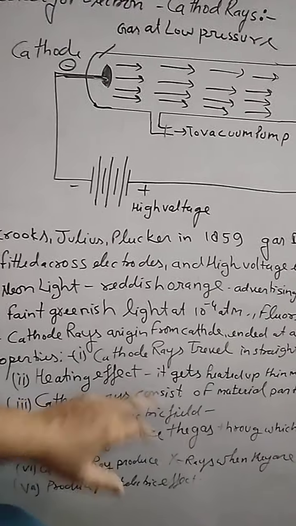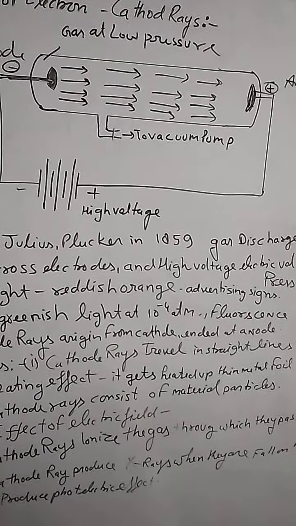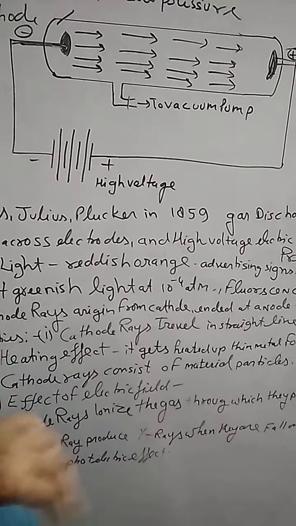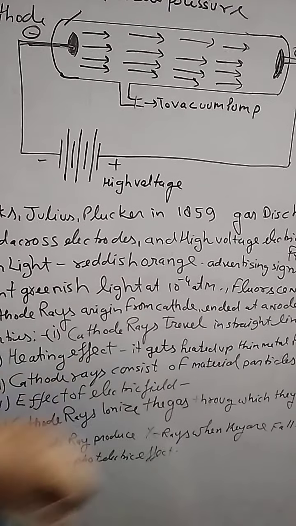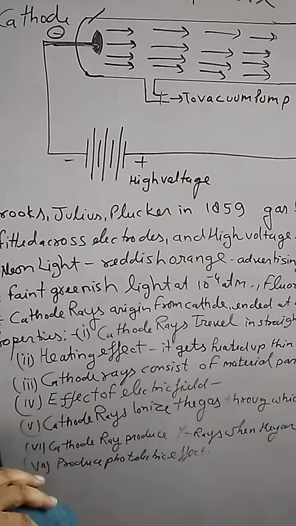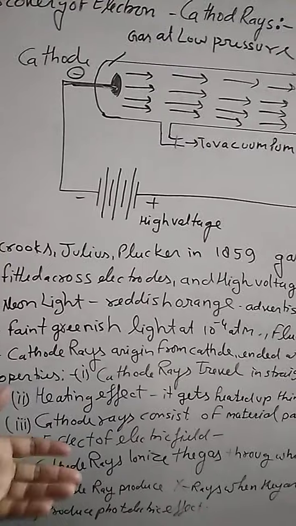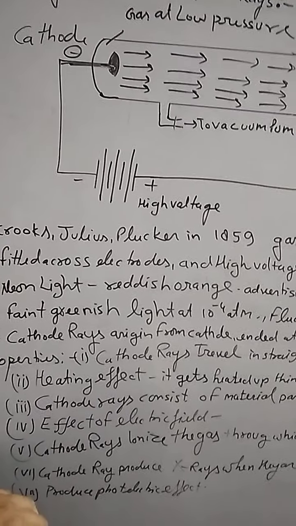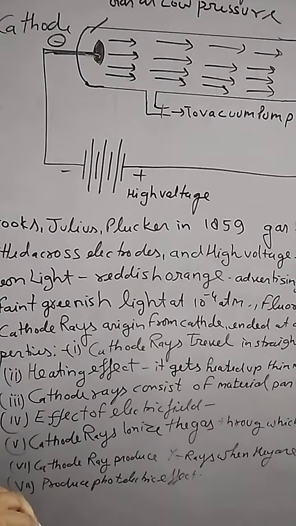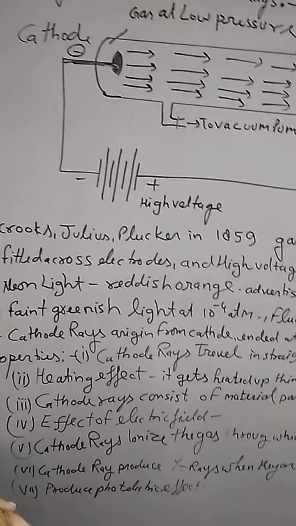Whenever cathode rays strike a thin plate of any metal, that thin plate gets heated up. Number two, if we put an opaque substance, any kind of crystal, in the path of the cathode rays, that crystal makes a shadow on the screen. The third property is that cathode rays consist of material particles. How do we understand that? If we put a small paddle wheel in the path of the cathode rays, the paddle wheel starts rotating. Only material particles can rotate a paddle wheel.